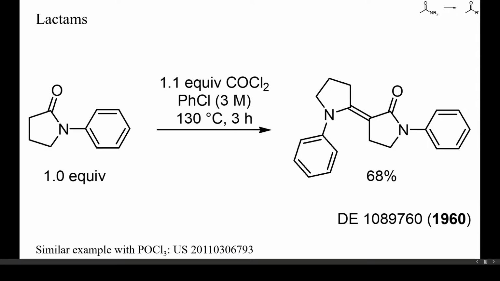As discussed in part 2 of this playlist, amides are often too unreactive to undergo condensation with amide enolates. Thus, treatment of the starting pyrrolidone of this example with a strong base will probably not give a high yield of the dimerized amide. With phosgene or phosphorus oxychloride, however, such dimerization can proceed smoothly. Here, phosgene was used, and the target condensation product was obtained in 68% yield.